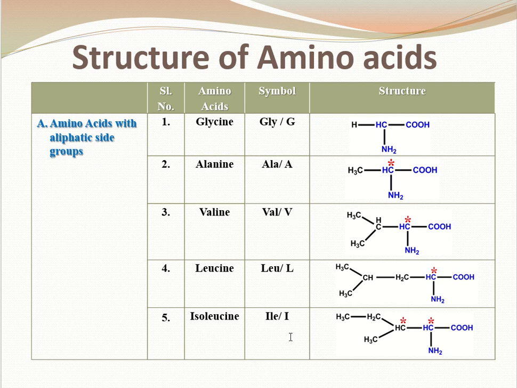For writing the 1-letter symbol, many things have been taken into consideration. For example, either the first letter of the common name of the amino acid was picked up, or the phonetic pronunciation was taken into consideration. In case of repetition of the first letter, the other letters have also been used. So glycine, the simplest amino acid with no chiral carbon, then alanine, then valine with 1 chiral carbon, leucine and then isoleucine. You will observe that for isoleucine the 3-letter symbol ILE has been used instead of ISO, because ISO is a very common term.